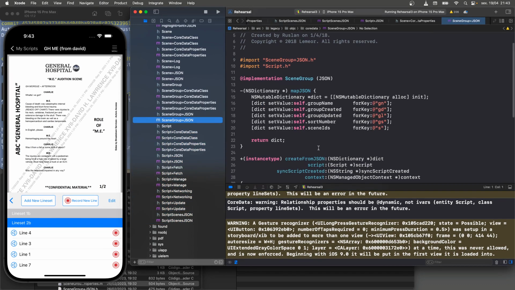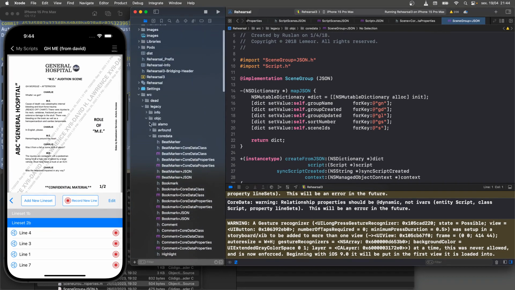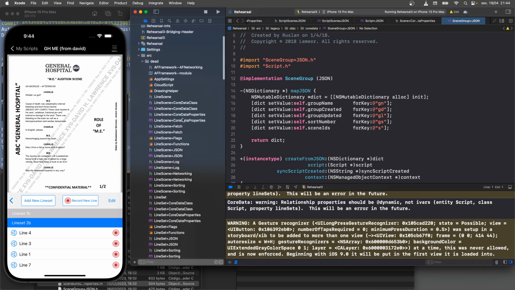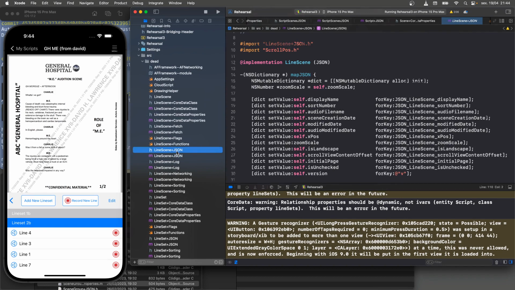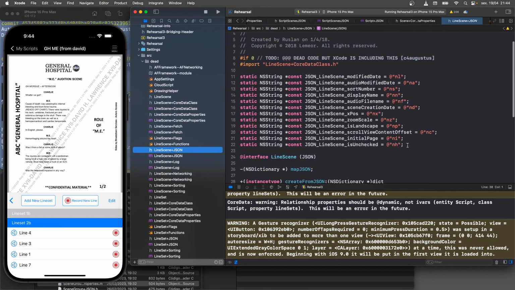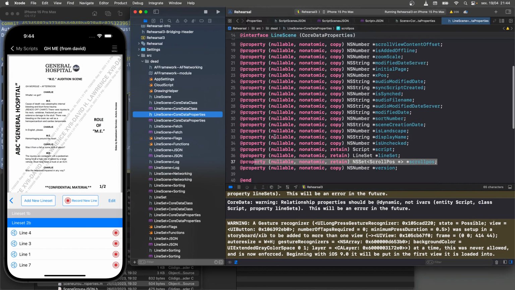And here we can see, can we actually look at the JSON originally? Let's go back to DAD folder. Let's take a look at line scene JSON. So these are the actual keys in the dictionary. These are the actual keys in the JSON that match all of the properties of a line scene. All right, so we look at core data properties for line scene. Well, there we go.